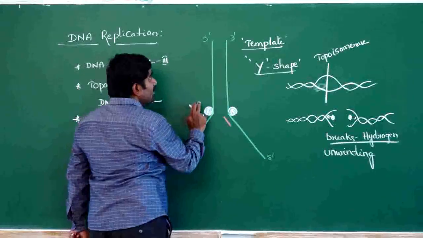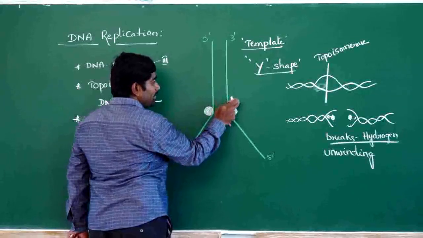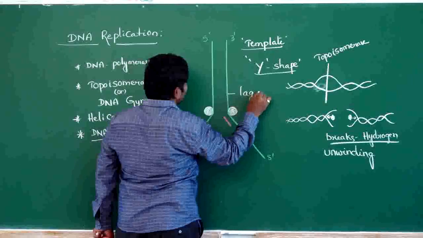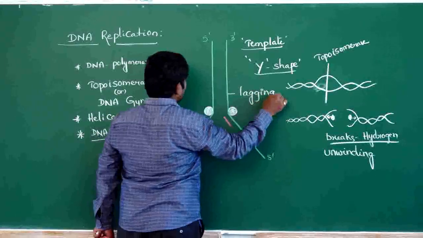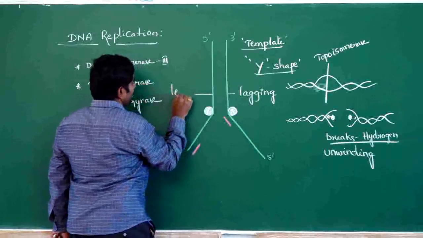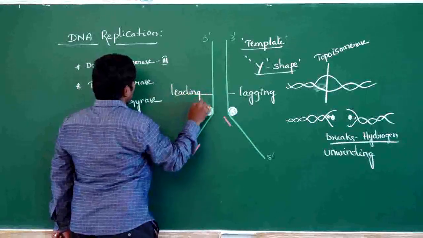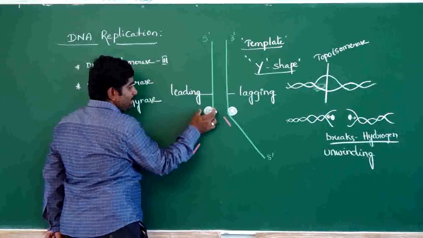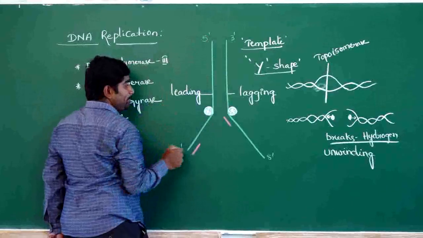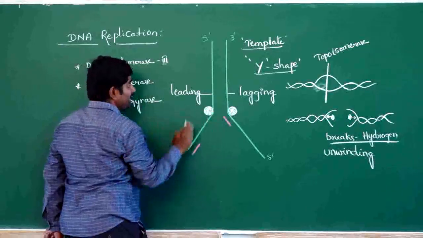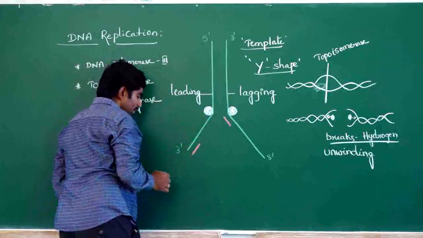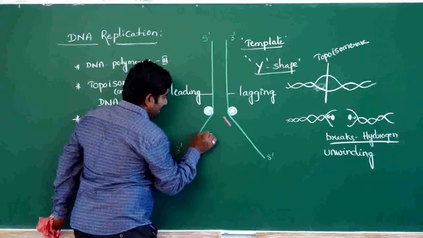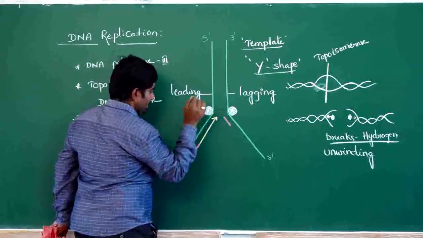So this side, replication takes place continuously, and on this side the replication process takes place discontinuously. So this strand is called the lagging strand, and this strand is called the leading strand. On this side, the strong DNA polymerase binds to the 3' to 5' strand, so here the replication process takes place continuously. The remaining nucleotides will be added to this primer in this direction.